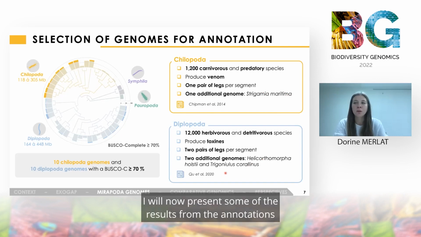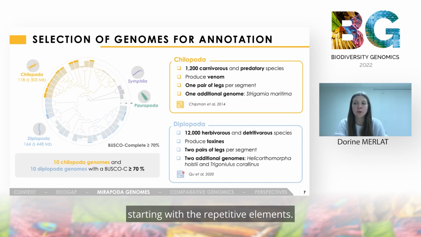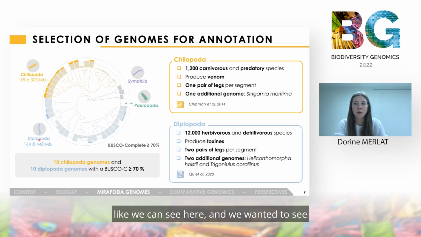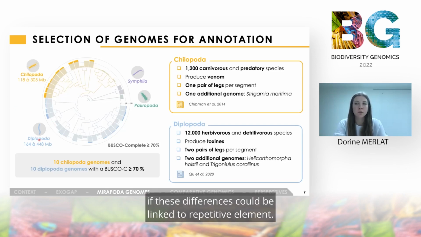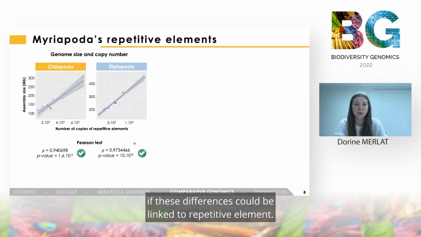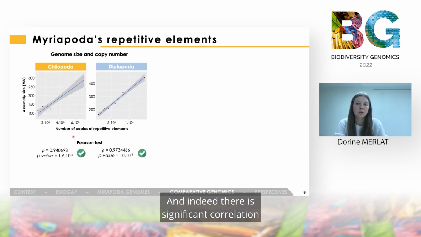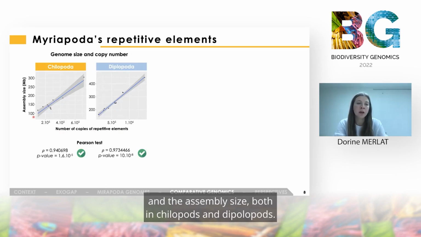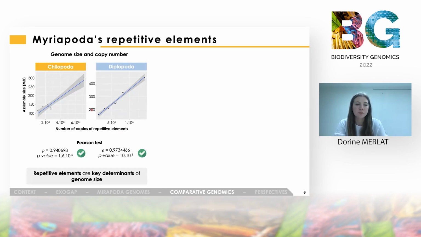I will now present some of the results from the annotation, starting with the repetitive elements. We have observed differences in the assembly size, as we can see here, and we wanted to see if these differences could be linked to repetitive elements. And indeed, there is a significant correlation between the number of copies of repetitive elements and the assembly size, both in chilopods and diplopods.